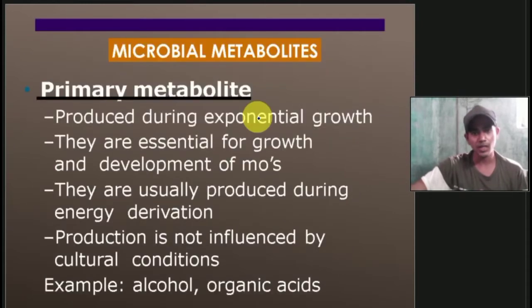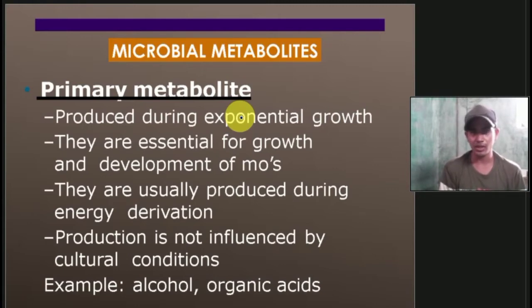Then we have microbial metabolites. What are microbial metabolites? When microorganisms grow, they release some chemicals or enzymes, which are released by the microorganisms. These are the primary metabolites. We also have secondary metabolites.